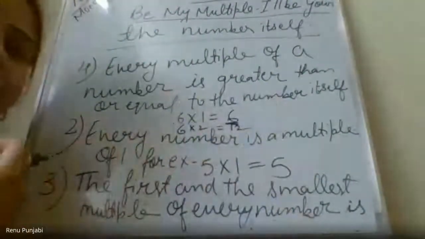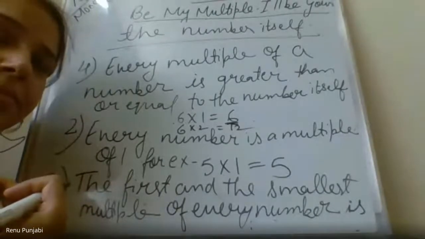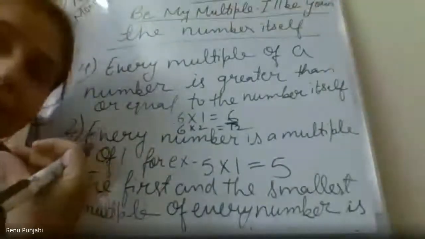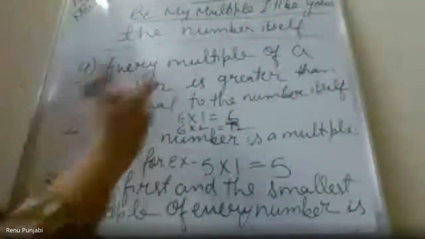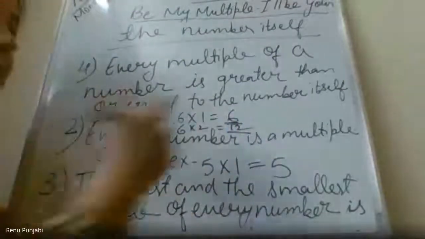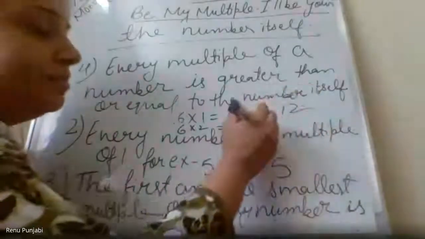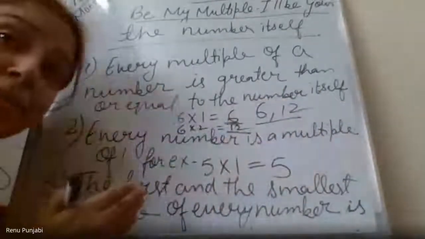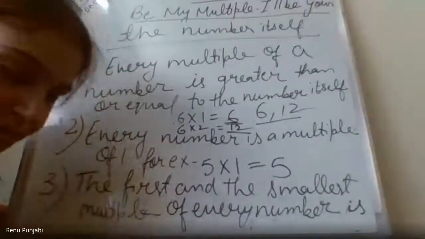Who is saying hello in between? Please mute the mic. If I want to write the multiples of 6, 6 also comes in those multiples and 12 also comes in them. So numbers equal to that number and greater than that number are the multiples of that number.